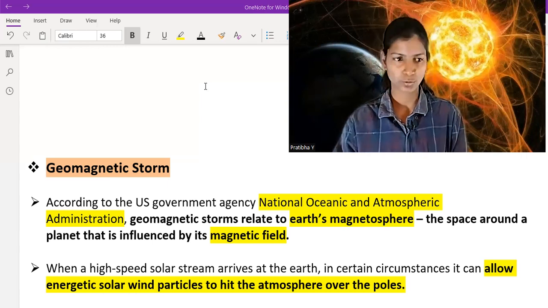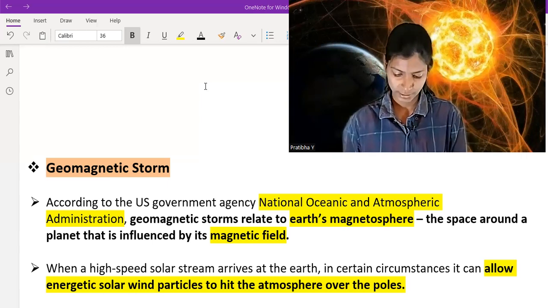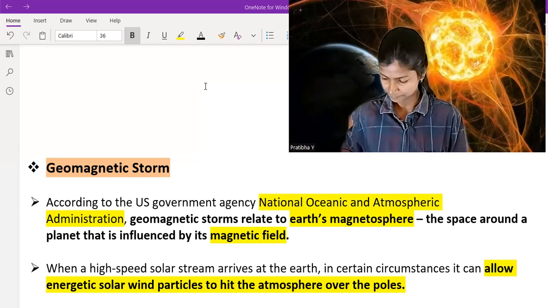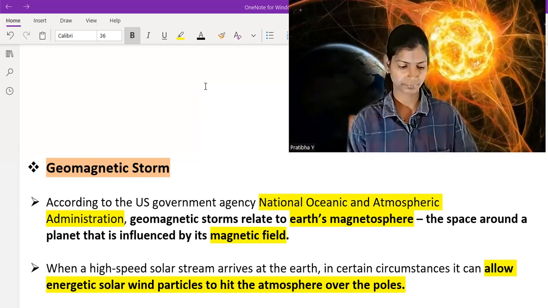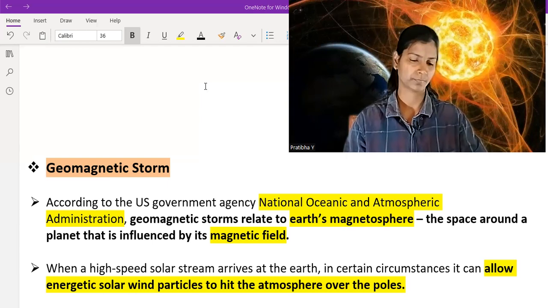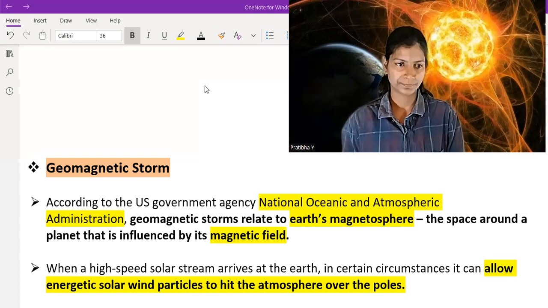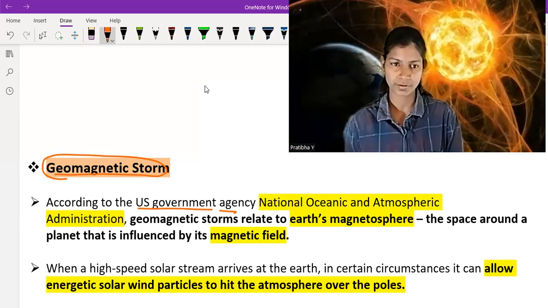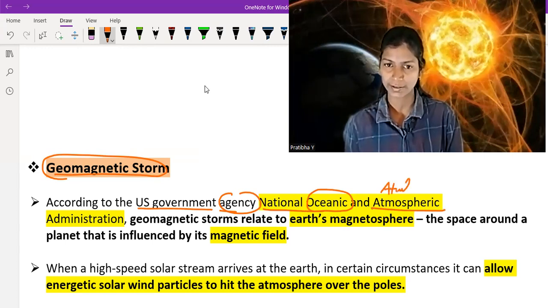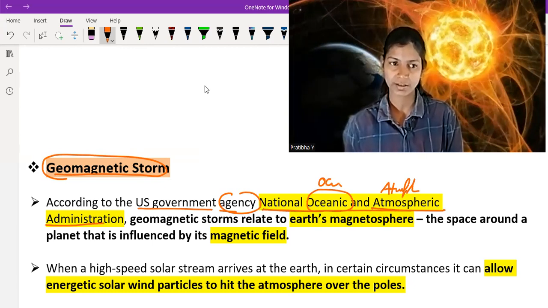So what are geomagnetic storms? According to a U.S. government agency called the National Oceanic and Atmospheric Administration, an agency dealing with the atmosphere as well as the ocean,